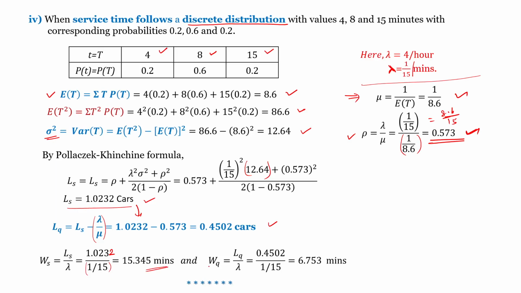And the waiting time in the queue is LQ divided by lambda. LQ is 0.4502 cars divided by lambda, which is 1 by 15. It becomes 6.753 minutes. This is the waiting time in the queue.